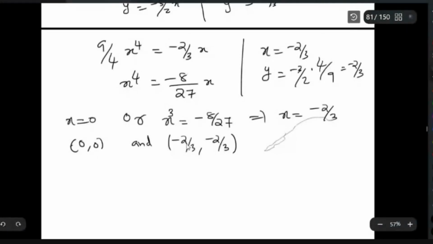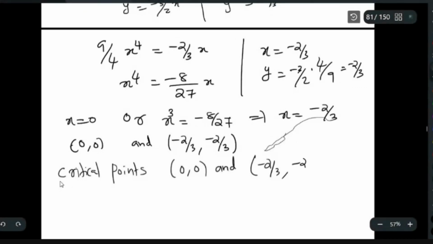So these are the 2 critical points. They are 0, 0 and minus 2 by 3, minus 2 by 3.